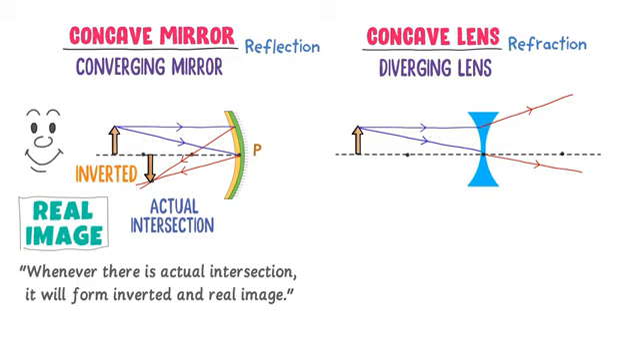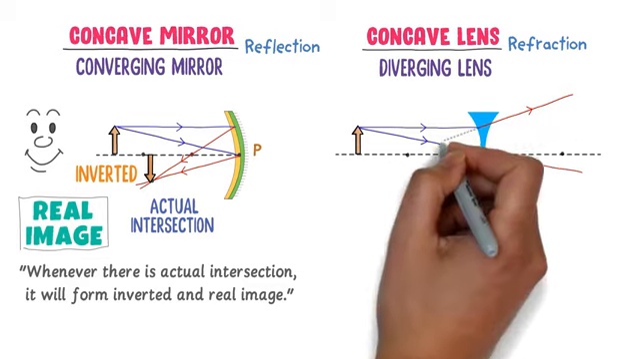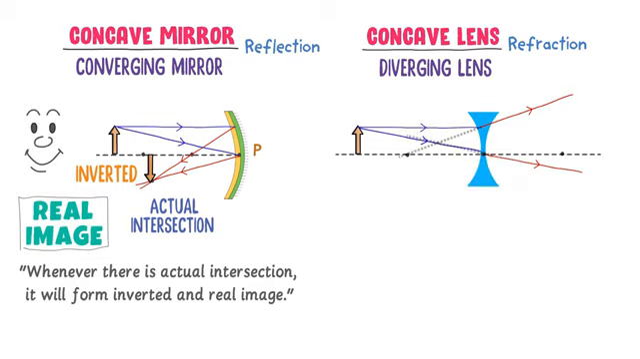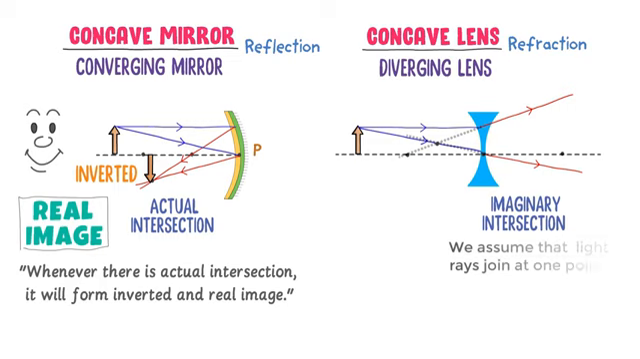Here is an important question. Where are refracted rays intersecting to form the image? Well, your answer is nowhere. So I extend this ray at backside and I also extend this ray at backside. Hence we observe that light rays intersect here. This is called imaginary intersection or virtual intersection of light rays. It is because we assume that light rays join at one point, but in reality, we can see that they do not intersect at one point.